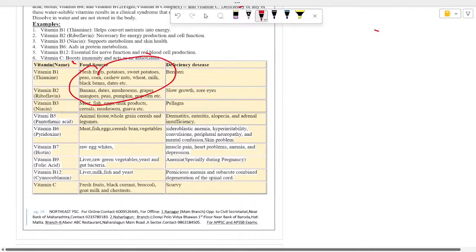And vitamin C. Vitamin C, generally we can obtain it from all forms of citrus food. So this is known as citrus vitamin also.